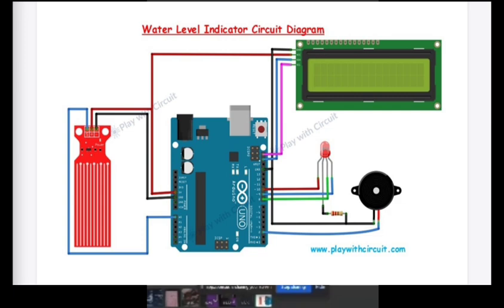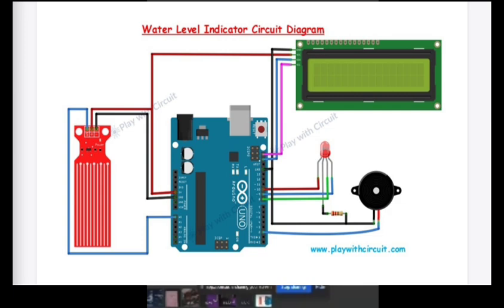Water level sensor: the water level sensor has 3 pins, VCC, GND and A0 signal. It detects how much water is reaching the sensor strips. With the changing water level, the sensor gives a variable analog voltage. This voltage goes to the Arduino analog input pin. Arduino Uno reads the analog values from the sensor and, based on the values, Arduino decides. Then it sends commands to the LCD and buzzer.